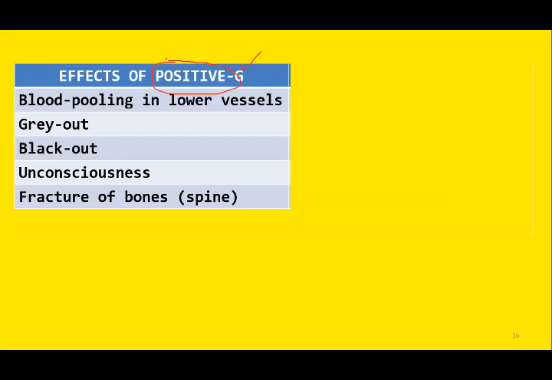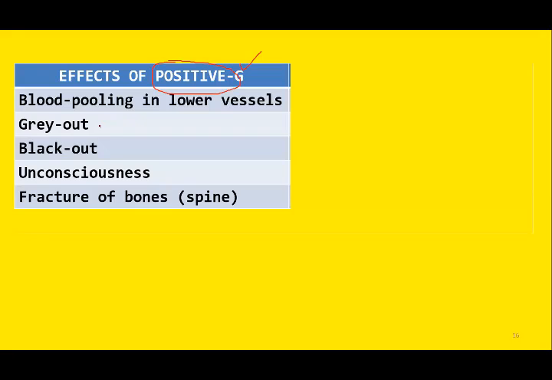Negative G force means decelerating force. So during acceleration, there is pooling of blood in the lower part of the body, especially in the vessels in our limbs. This is the first effect of positive G force. Due to this positive G force, the blood will accumulate in the limbs.